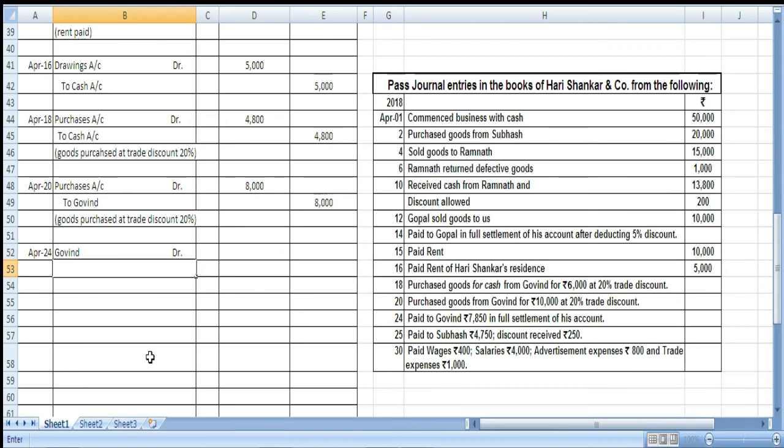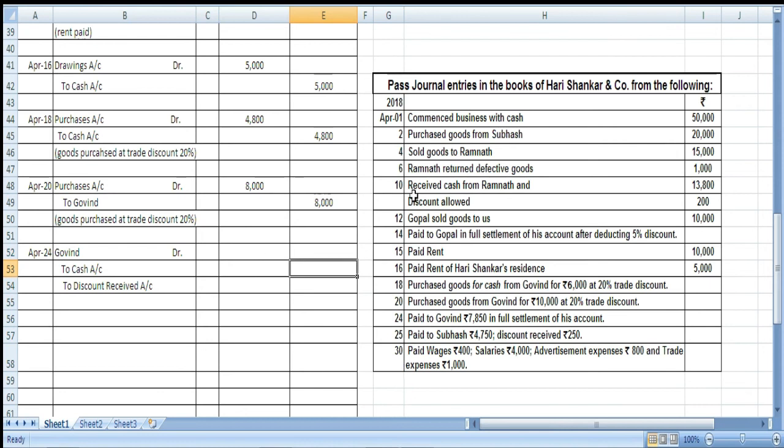Next we have is to cash, because cash is going out of our business as a real account. What goes out has to be credited, and the other one affected amount is discount received. Since we purchase goods from Govind, Govind is giving us discount. So, that becomes our gain. So, according to the nominal expenses, we are going to credit discount received. So, Govind.